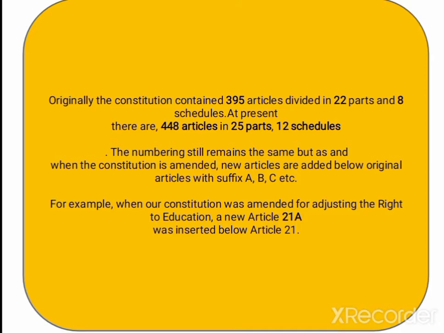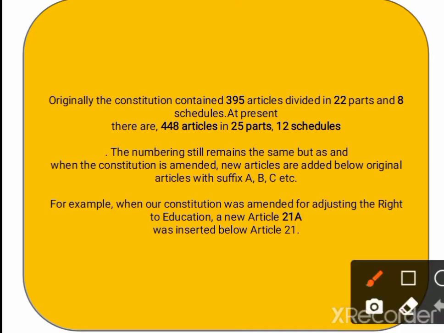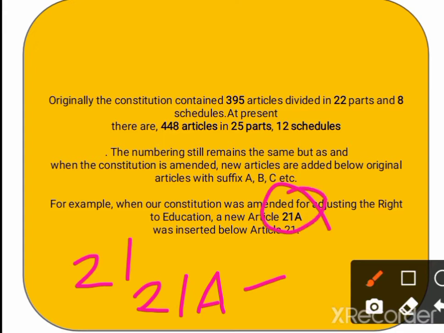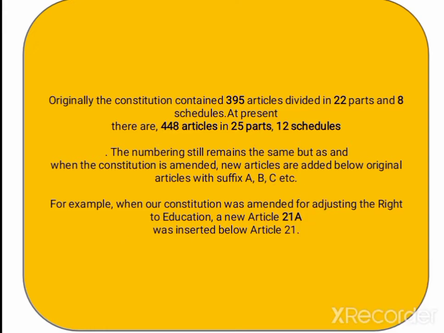So behind Article 21 we now write 21A, and 21A is related to the right to education. Very important article, you should remember it. In the next session we will study the article in detail, but you should remember now also that Article 21A is related to the right to education. Okay, so let's begin.